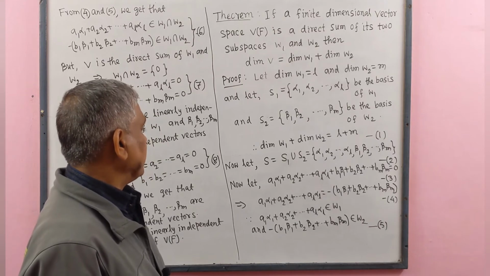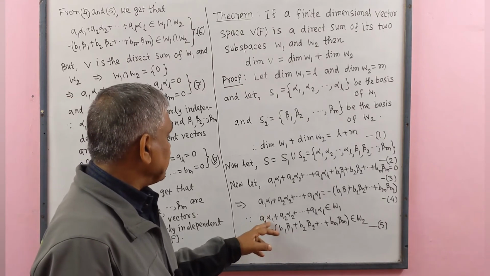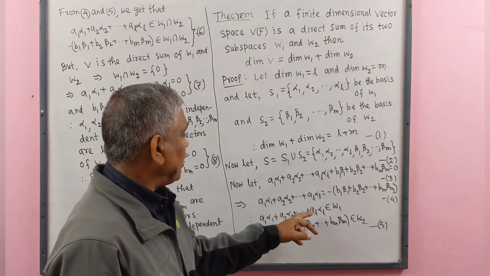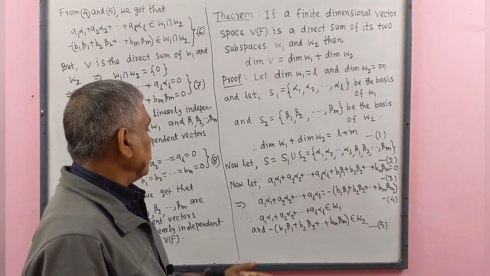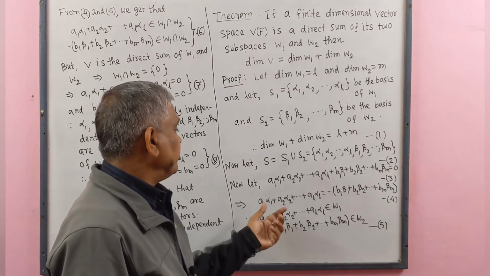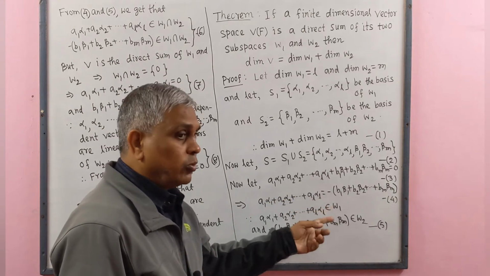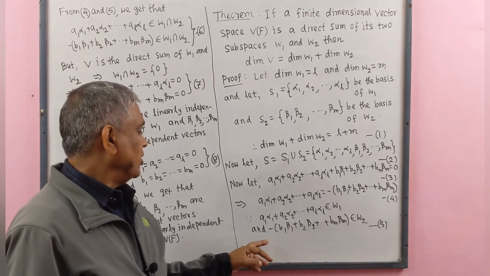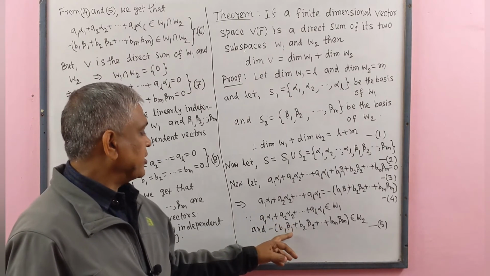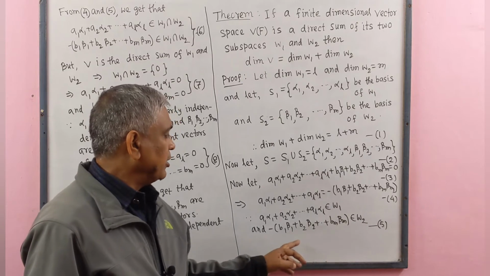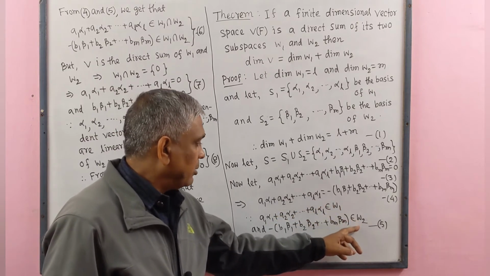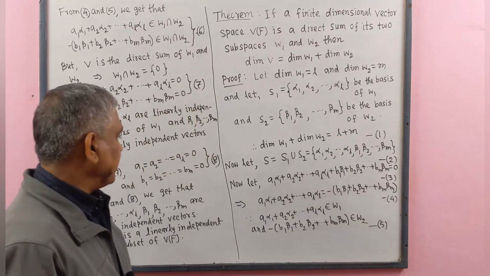Means a linear combination of alpha 1, alpha 2, up to alpha L will be an element which belongs to W1. Similarly, a linear combination of vectors beta 1, beta 2, up to beta M will belong to W2. This is number 5.